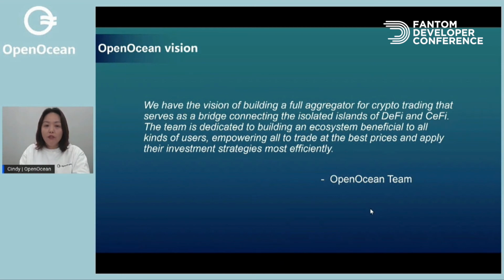We have a vision of building a full aggregator for crypto trading that can serve as a bridge connecting the isolated islands of DeFi and CeFi. Our team is dedicated to building an ecosystem that is beneficial to all kinds of users and empowering all to trade at the best prices and apply their investment strategies most efficiently.